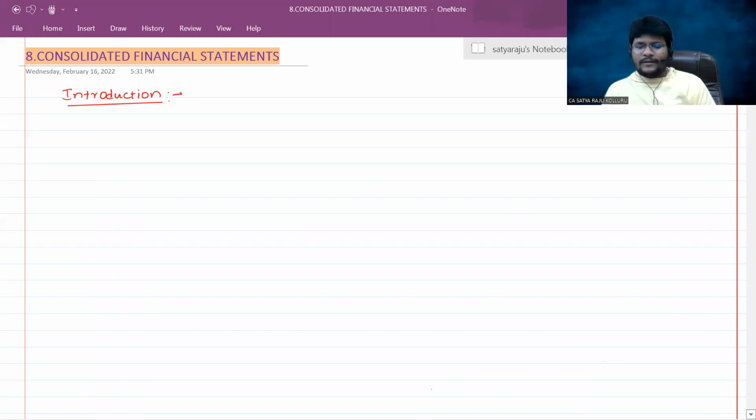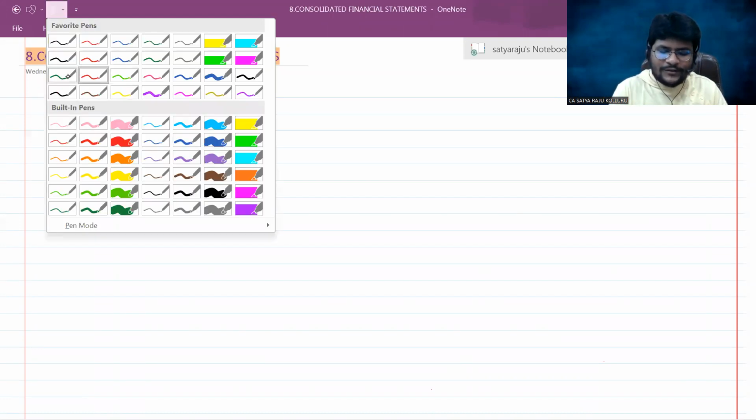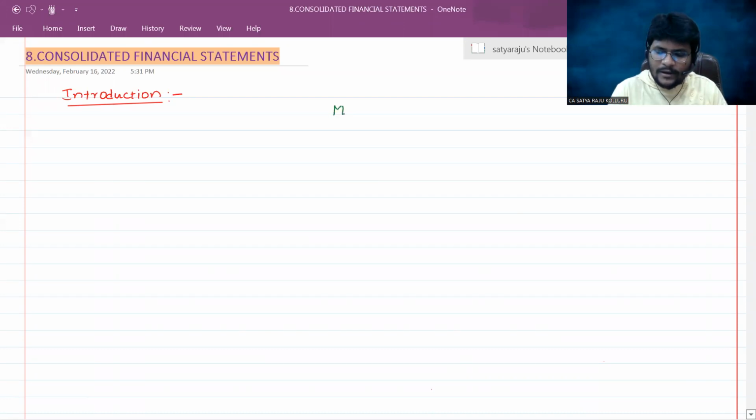Can anyone tell me, what is the meaning of consolidated financial statements? Most of the time in other chapters, other faculty may tell that if a company has one or more subsidiary companies, then the holding company will prepare, along with its standalone financial statements, statements that also combine the financial components of its subsidiaries.